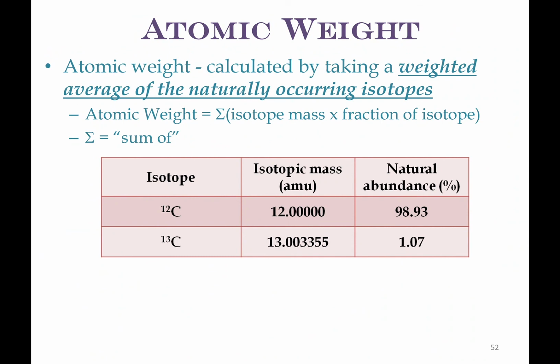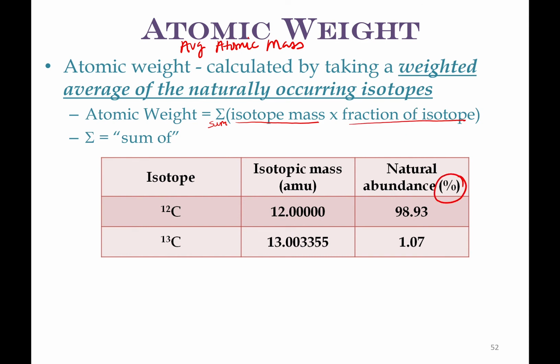How do we calculate average atomic mass? Well, we have to be given the mass of the isotopes, or we could be given the average atomic mass and asked to find one of the isotopes. But either way, it's the sum. Remember, this symbol means the sum of the isotope mass times the fraction of the isotope. How do I get the fraction of the isotope?